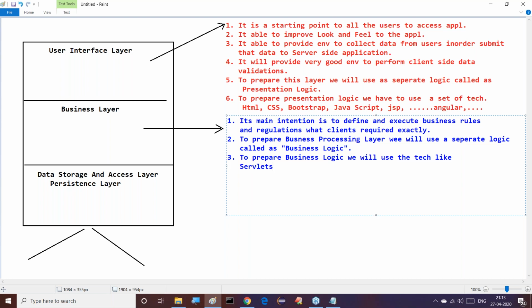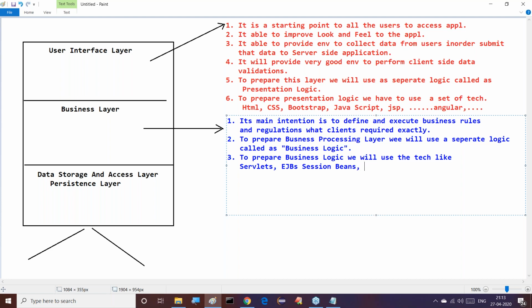Technologies I can list out: Servlets we can use. Purely normal servlets and JSP applications, if we are using them without following any particular design pattern, just servlets can be used to prepare this content. Servlets, this is one. Next one is EJBs, session beans are available.